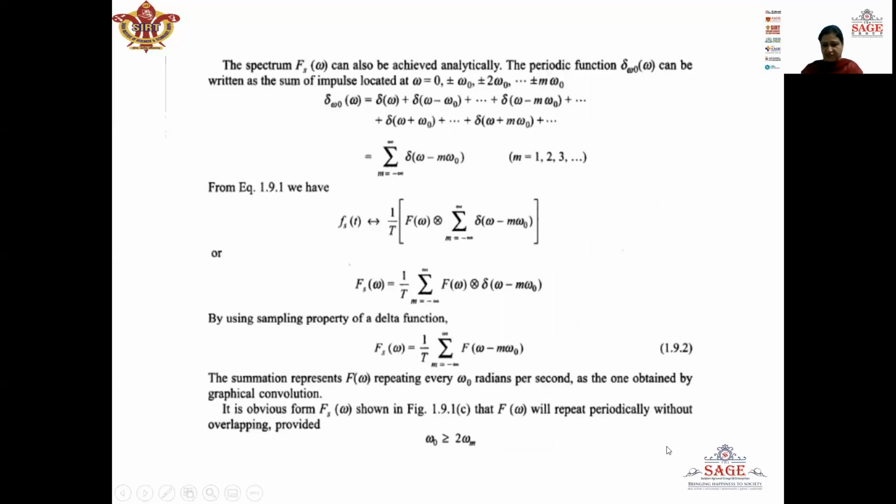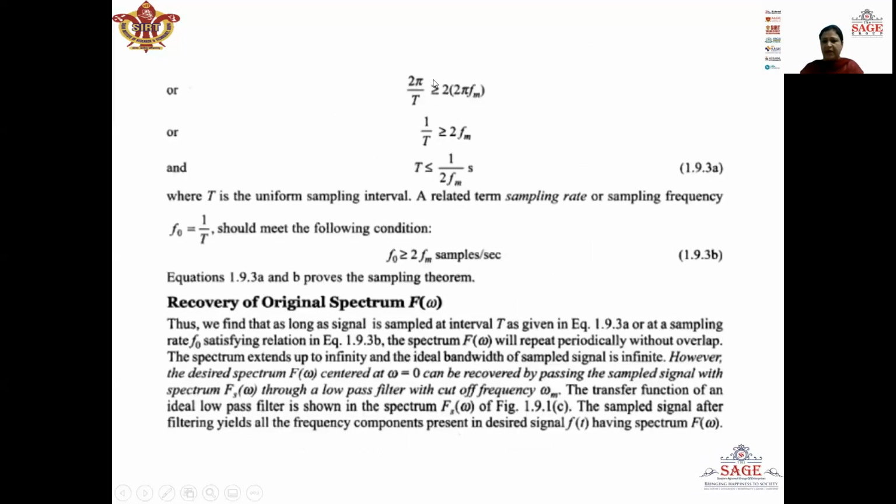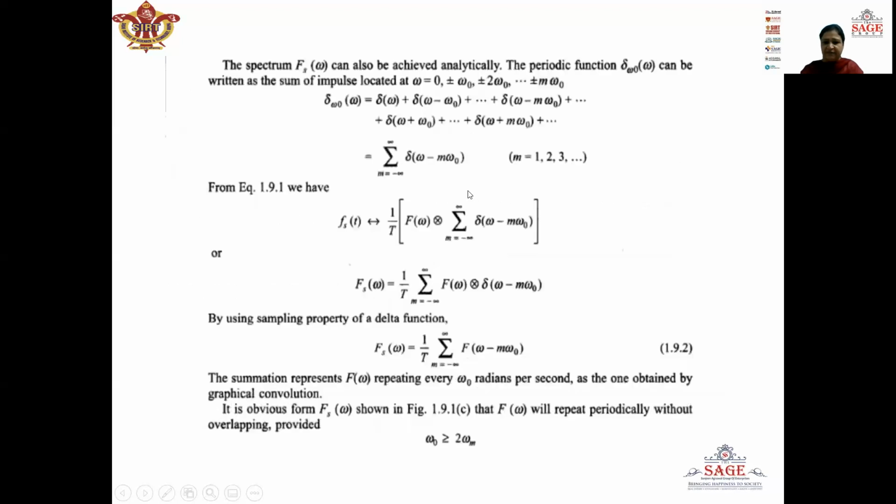So this is the condition which we have derived, that F(omega) will repeat periodically without overlapping when omega naught is greater than or equal to 2 omega m. Now omega naught is written as 2 pi by T, greater than or equal to 2 omega m, which is written as 2 pi fm. 2 pi will get cancelled. We will get 1 upon T greater than or equal to 2 fm, or T is less than or equal to 1 upon 2 fm seconds.